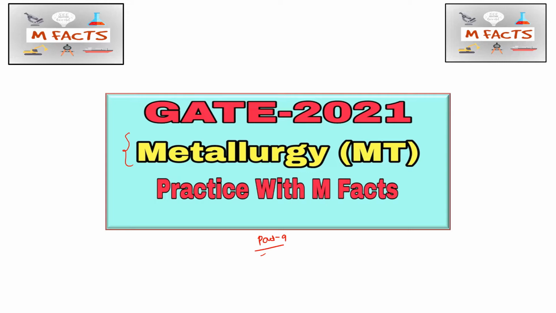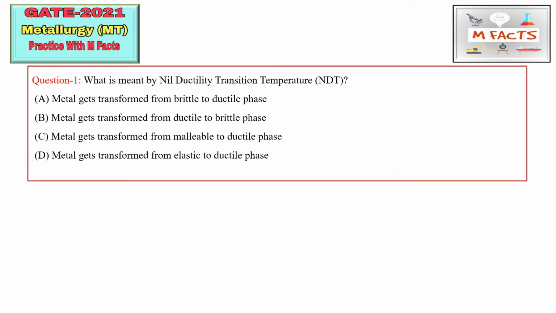At the same time, with this series, we are trying to cover important topics for GATE Metallurgy in separate videos, topic wise. If you have any problem in GATE Metallurgy questions, you may try to contact us through our Instagram page, and you may also send your questions there so that we can include those questions in our upcoming videos. So the first question is: what is meant by nil ductility transition temperature, that is NDT?